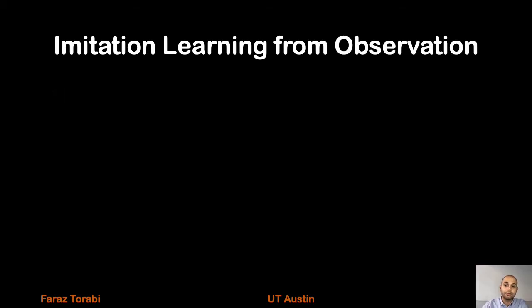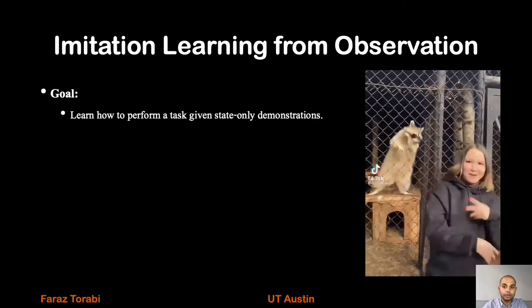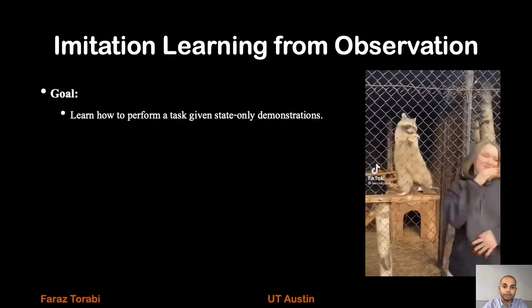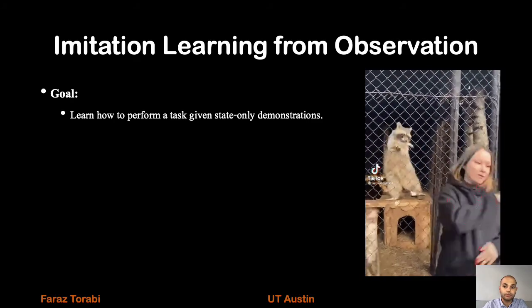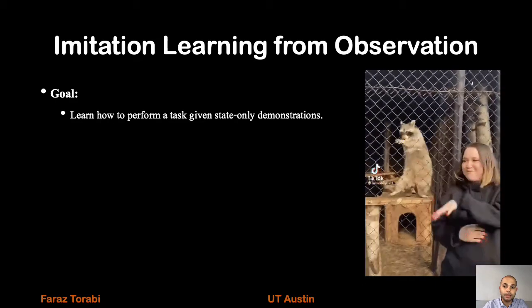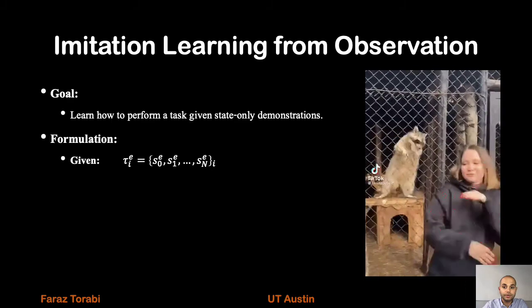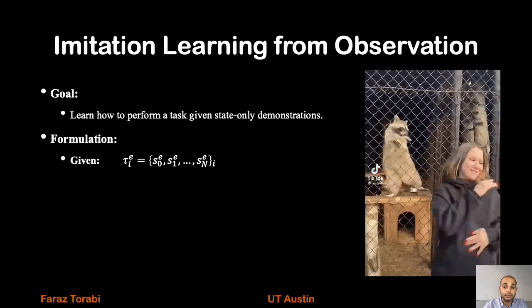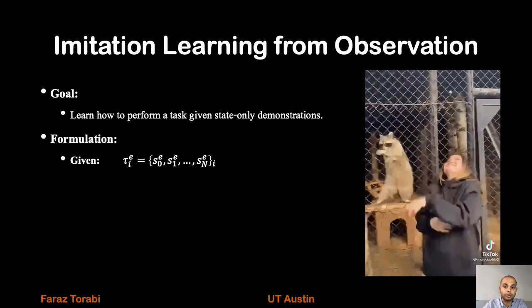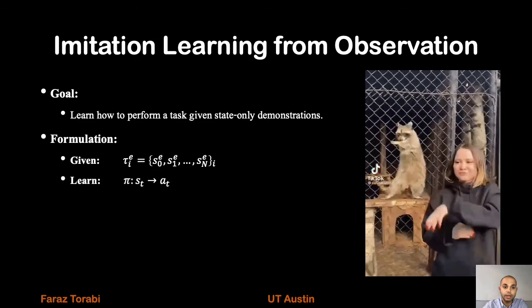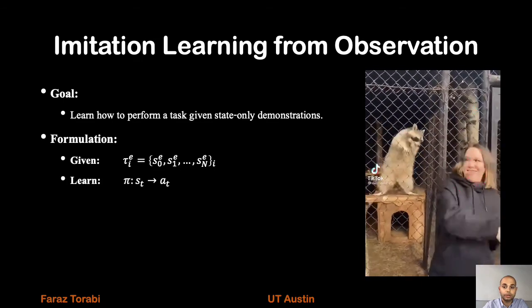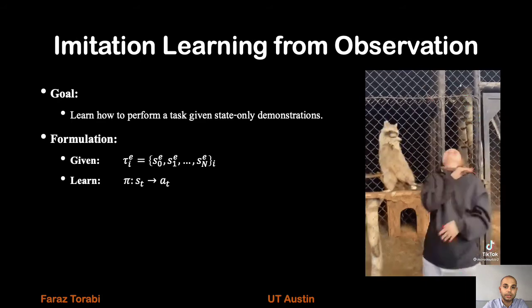To alleviate the issue that I just mentioned, imitation learning from observation is introduced. Here you can see a video of imitation from observation in nature. The goal of this framework is to learn how to perform a task given state-only demonstrations. In this framework, instead of demonstrated state-action pairs, the agent is provided only with the states of the expert. And the same as before, the goal is to learn a policy that maps states to actions.